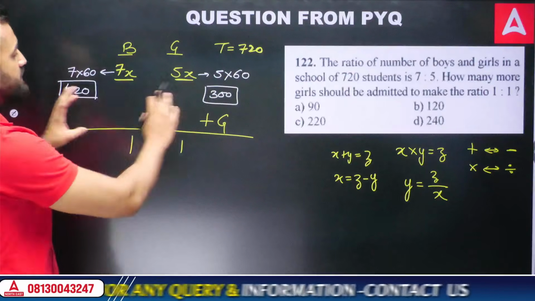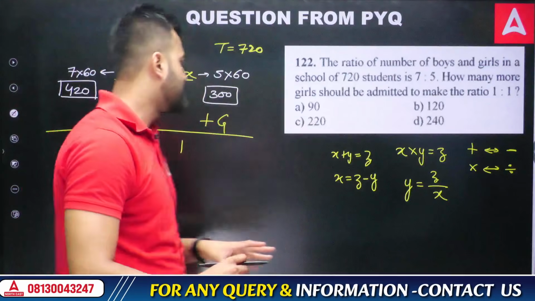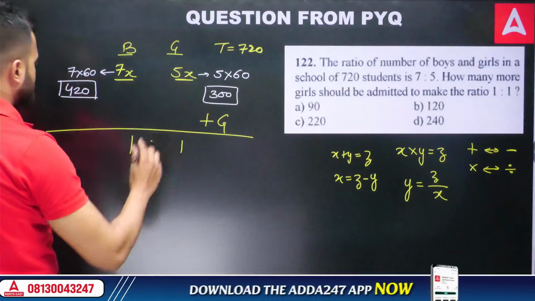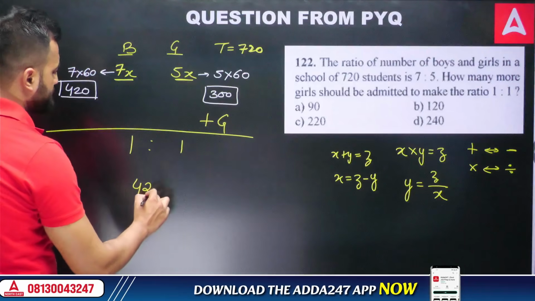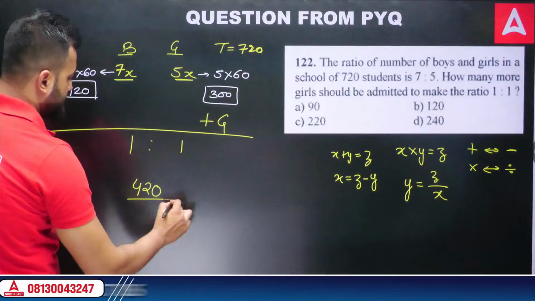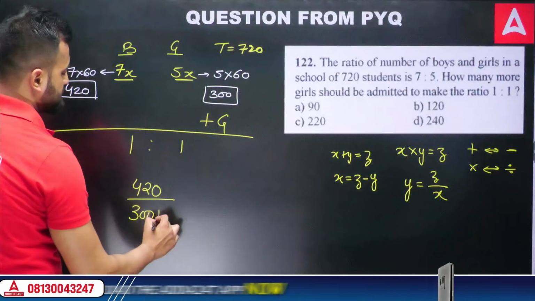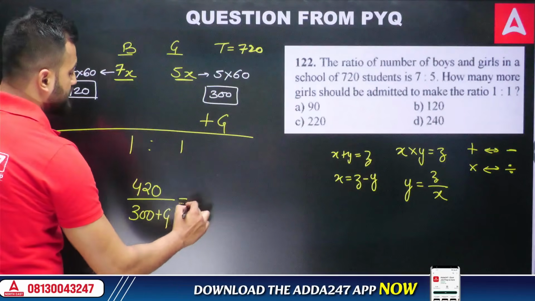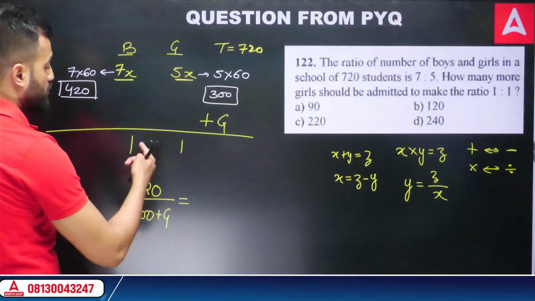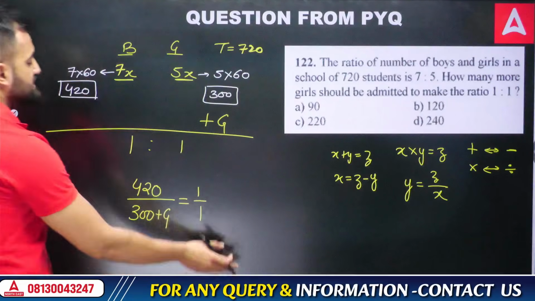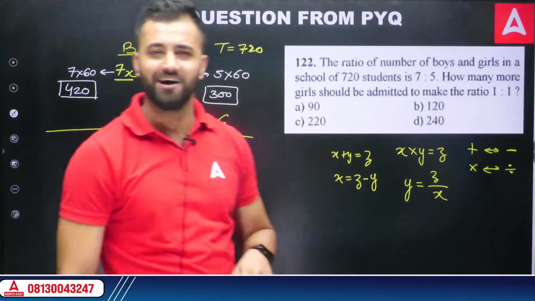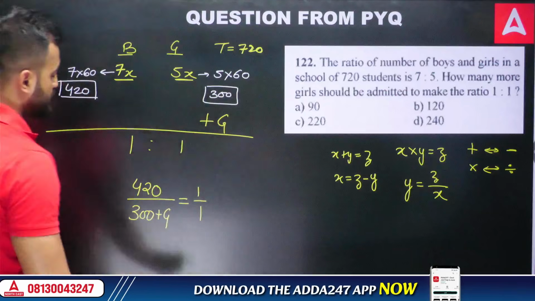So this equation can be written like this: if I divide boys by girls, I write 420 divided by girls, which are 300. And out here I'm going to add more girls, so I'll just write plus g, so that my ratio becomes equal to 1:1. This is the equation. Just simplify this and you'll get the answer right away. Right, so you have to cross multiply.